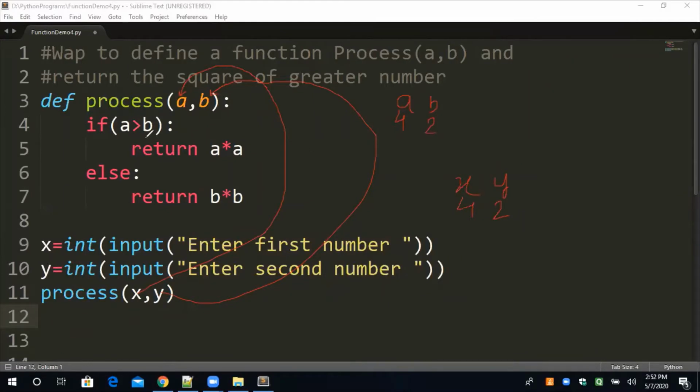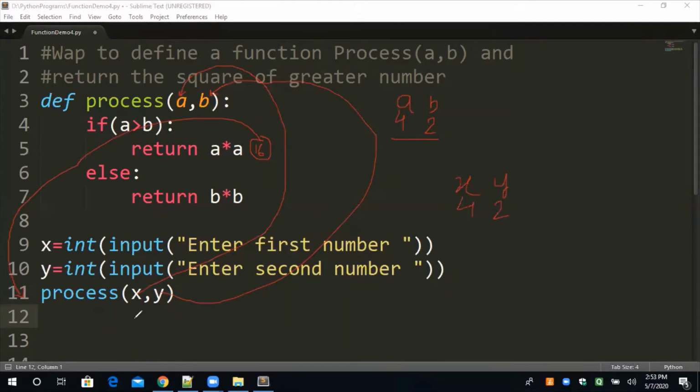Understand? Now we are checking the condition A is greater than B. Yes, A is greater than B. According to my present data, A is greater than B. So what are we returning? A into A. A is 4, so 4 into 4, 16 will be returned from here. But you can see that I am not receiving the result. The function is returning the result, absolutely correct, but we are not receiving the result.